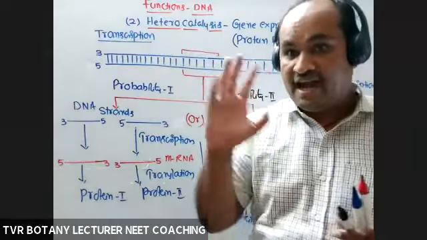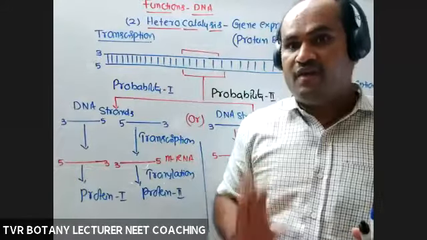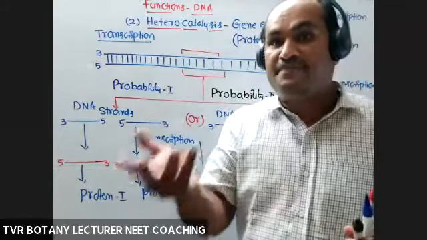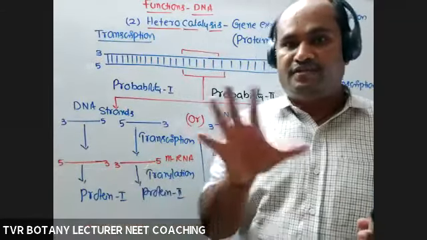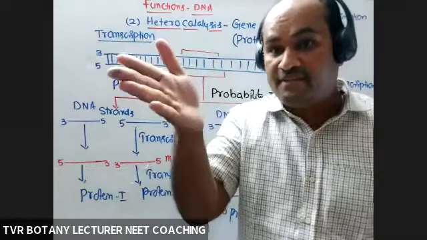Okay, so the question is, out of two strands, how many are involved? One is involved. If one is involved, how much part is involved? Only some part is involved. What is the name of that part?